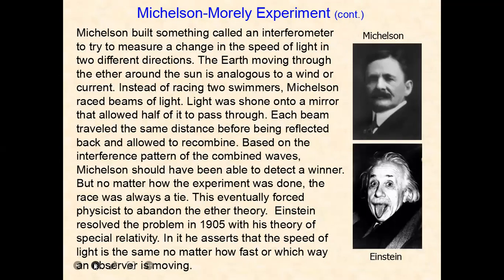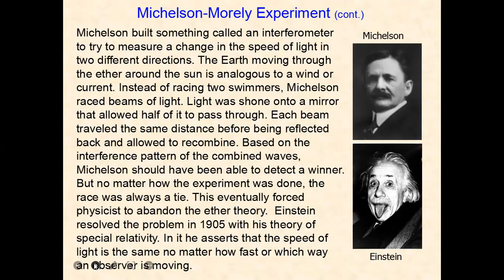So Michelson built something called the interferometer to try to measure a change in the speed of light in two different directions. The Earth moving through the ether around the sun is analogous to a wind or current. Instead of racing two swimmers, Michelson raced beams of light. Light was shone into a mirror that allowed half of it to pass through. Each beam traveled the same distance before being reflected back and allowed to recombine.